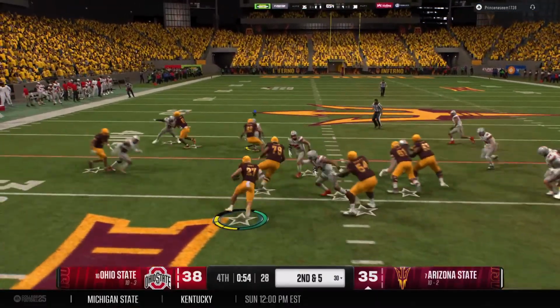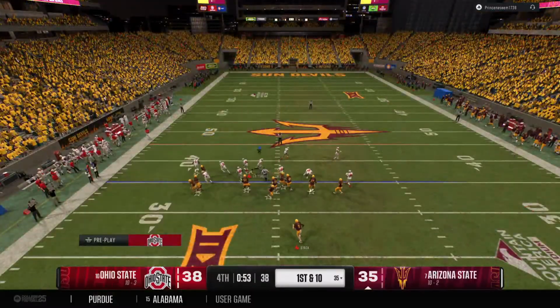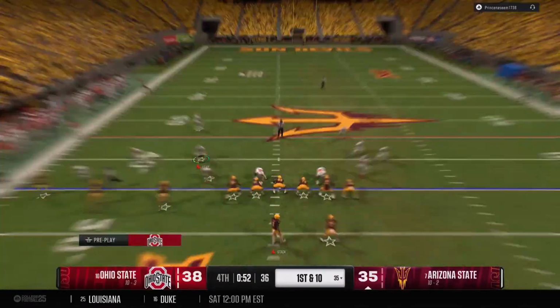Keep it on the ground. There's the handoff. Moves his way for a first down to the 35. The clock is still running. They got to get set quickly.